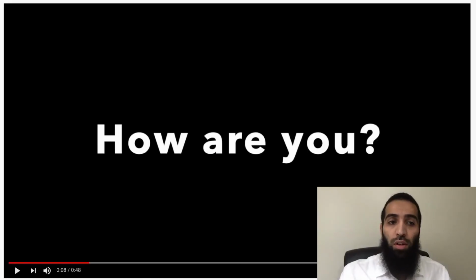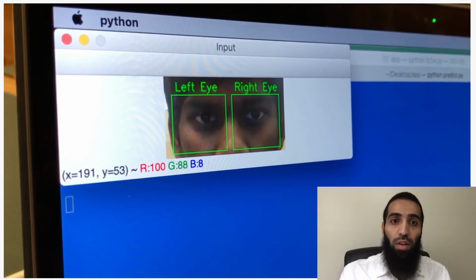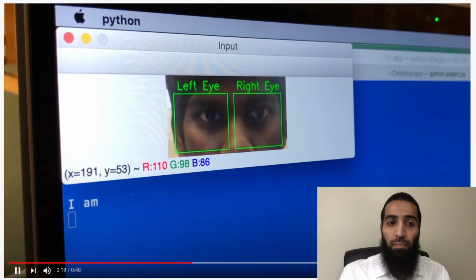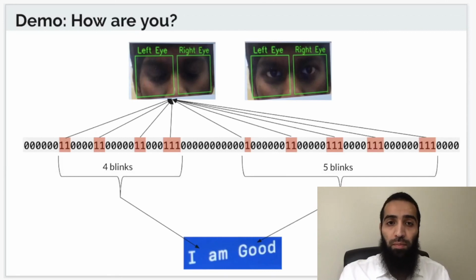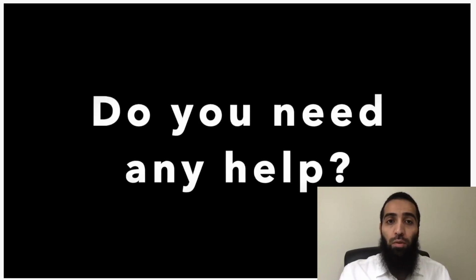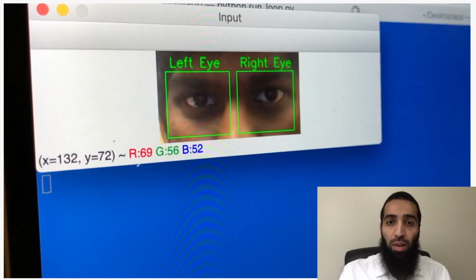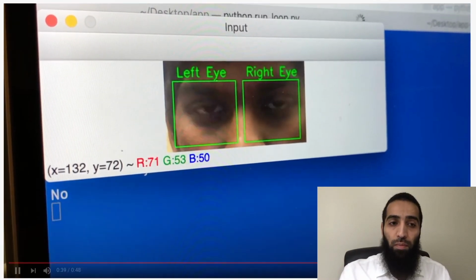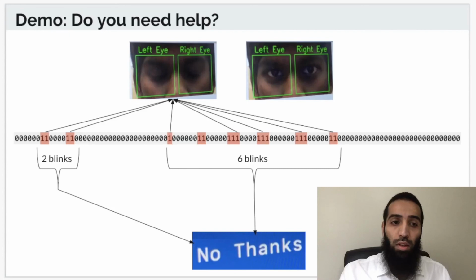Here we ask the person, how are you? And here he's replying using eye blinks. He said, I am good. And this is the pattern. Now, do you need any help? The person will respond using eye blinks as well. He said, no. He said, no, thanks.